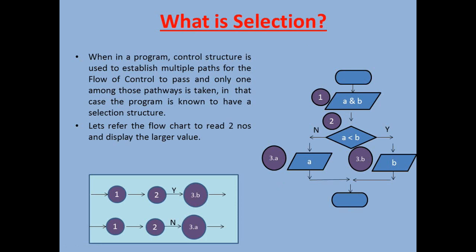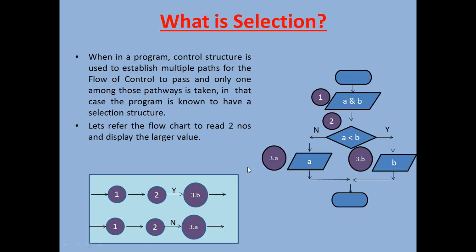But here, to understand it, say for example, if out of A and B one is the larger value, and if they are the same, then also the value is going to be printed. It is not going to say whether A is larger or B is larger. It is going to just print the value of that larger variable.